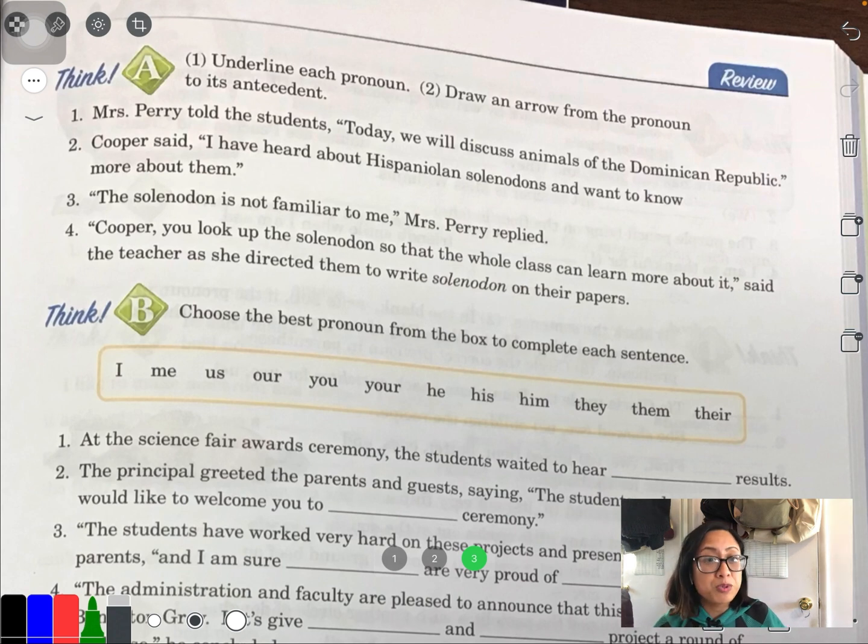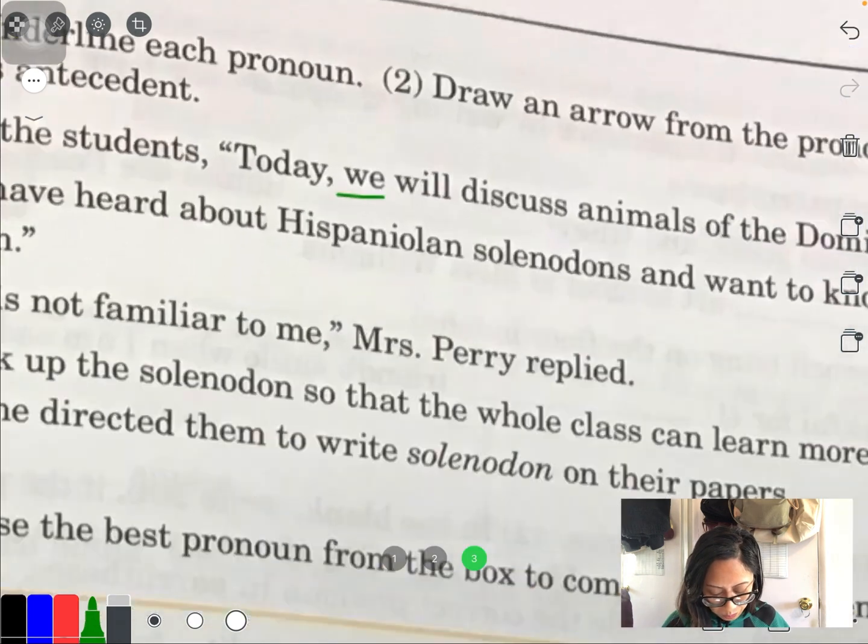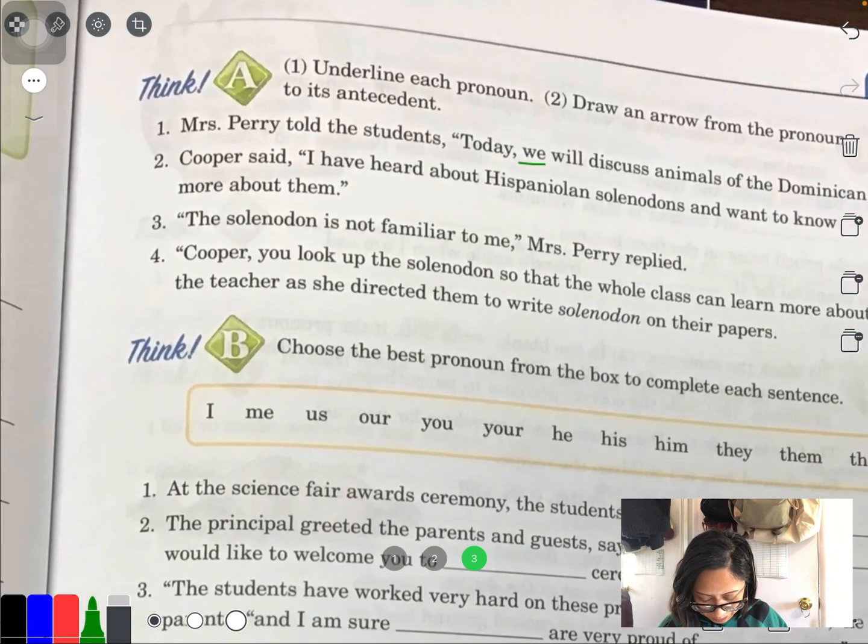So let's look for some pronouns. I, you, she, he, it, we, they. Me, you, him, her, it, us, them. My, mine, your, yours, his, her, hers. Its, our, their, and theirs. I just see one pronoun. It is we, and I need to underline it because that's what the direction says. I know we're used to circling, and circling is way more prominent, but we will underline. Okay, we. There you go, I did it in green.